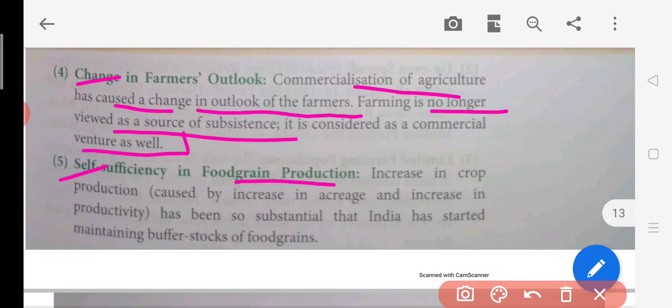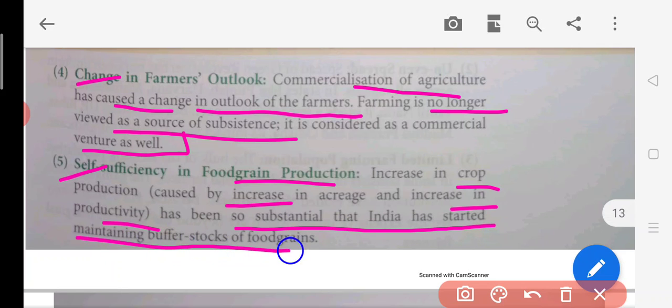But after this, when there was self-sufficiency in terms of food production, there was no need to rely on other countries, which is a good thing. So the increase in food production caused an increase in the acreage, and the increase in productivity has been so substantial that India has started maintaining buffer stocks of food grain.